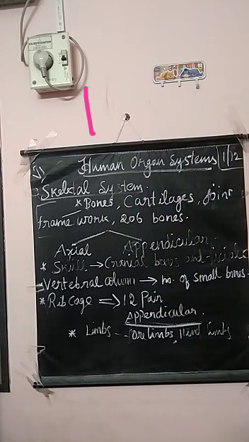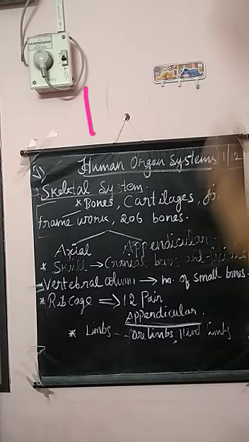Okay, the next one is the appendicular skeletal system. The appendicular skeleton consists of the bones of the limbs, that is forelimbs and hind limbs, along with their pectoral or pelvic girdles. We will see that later.